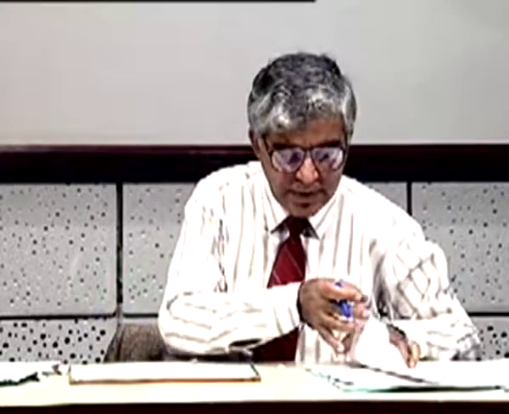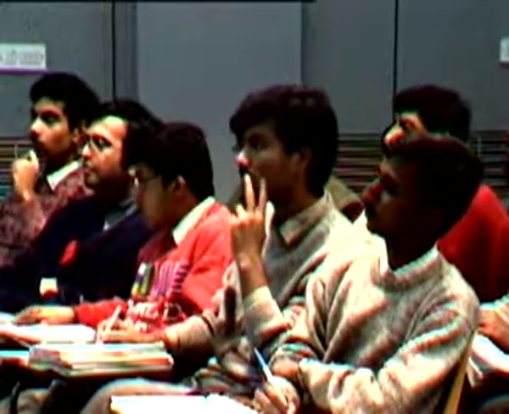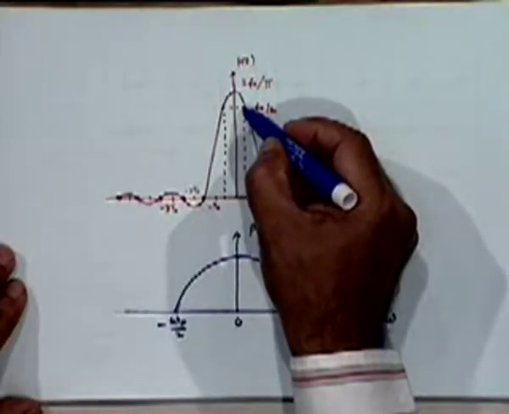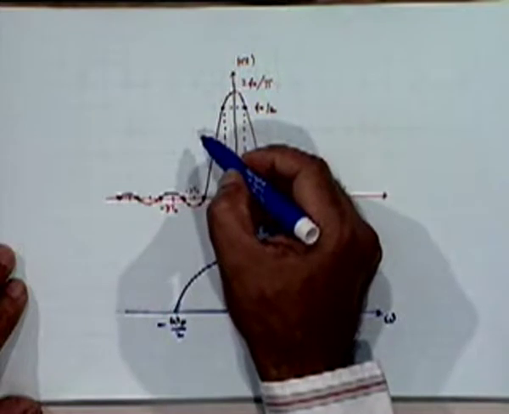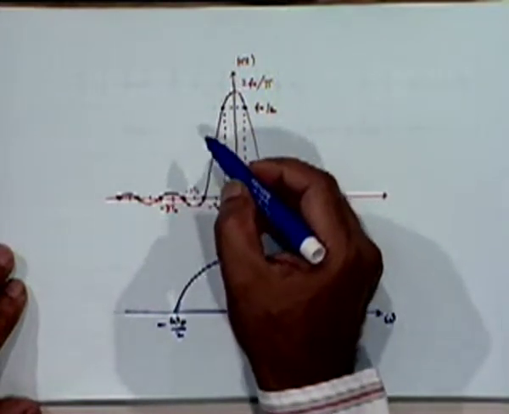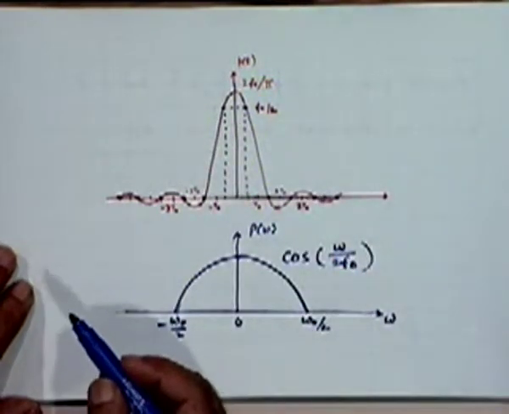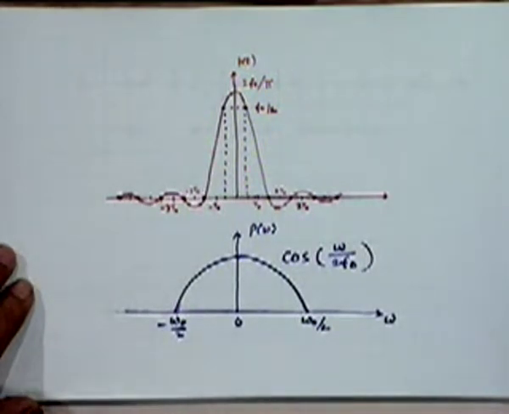Okay, maybe I'll have to clarify this a bit. This was a pulse shape being used in duobinary, and the sample values that are non-zero which are coming into the picture are this value and this value, right? So I would have to name the sample values.